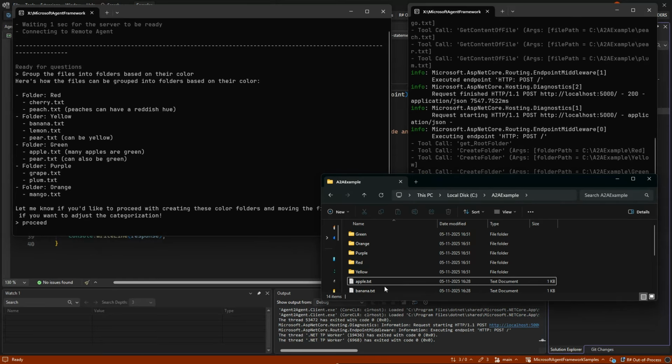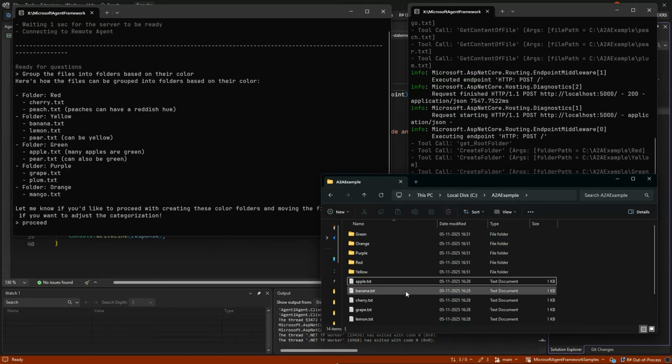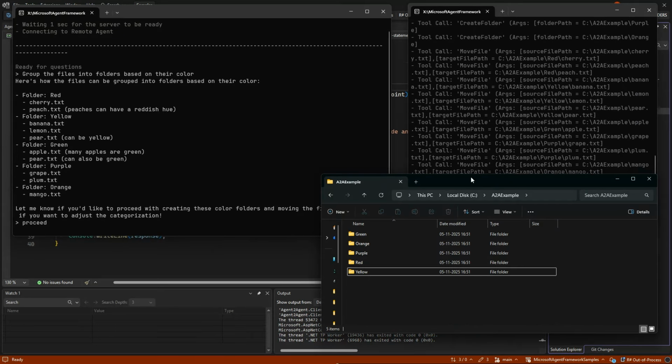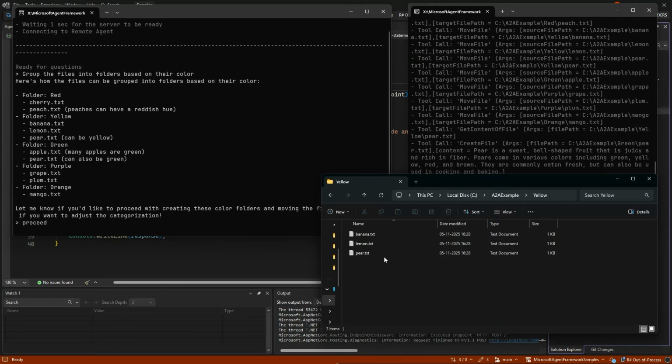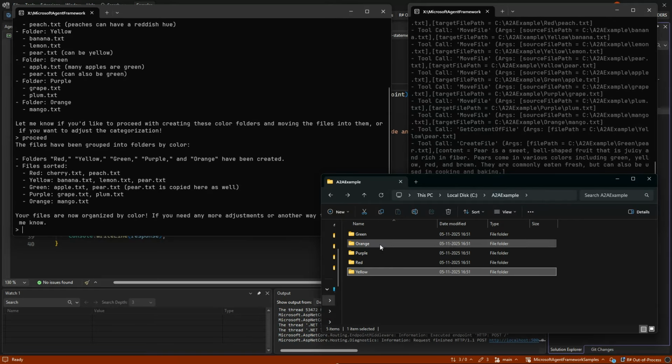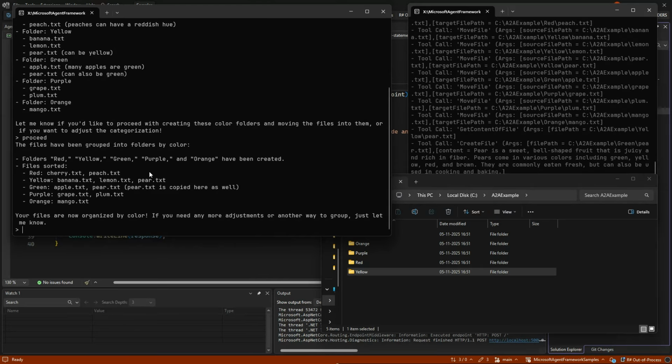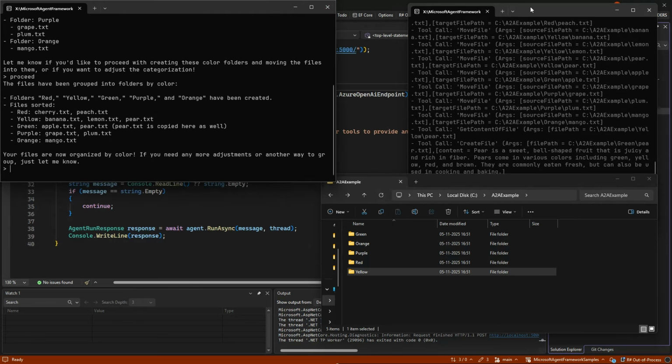But that is just AI. Had it been in the same root, then the same thing would have happened. But right now it's doing its work and putting banana and lemon and pear into the yellow and so on. So it's just AI. And again, it's just as if we had one agent with a tool. But the cool thing is, of course, that these are in two different locations in the world. In my case, it's two different processes that talk with each other. But it could have been two different servers, one sitting in the US and one sitting in Europe, talking to each other.